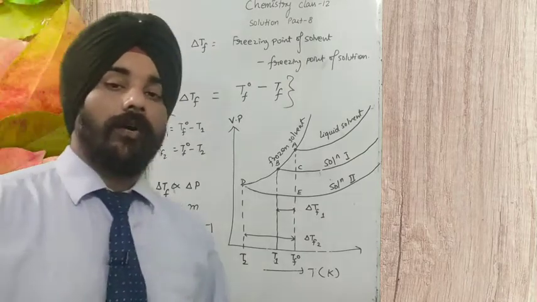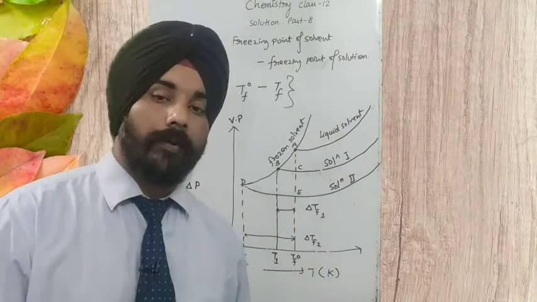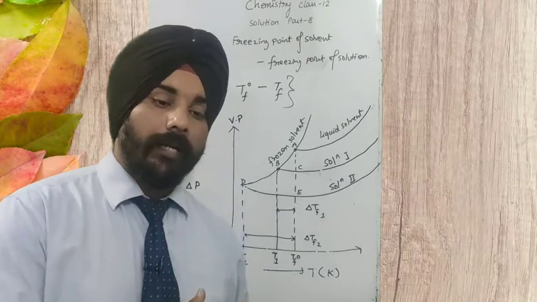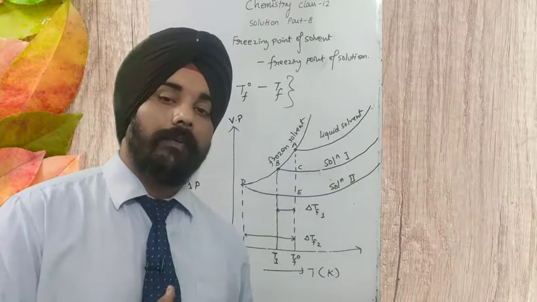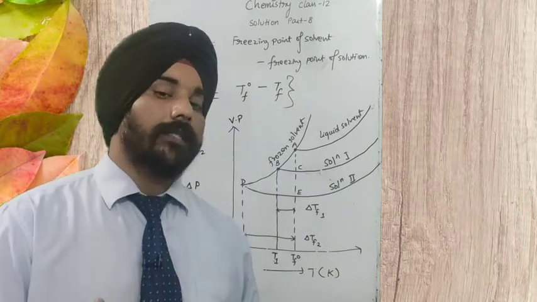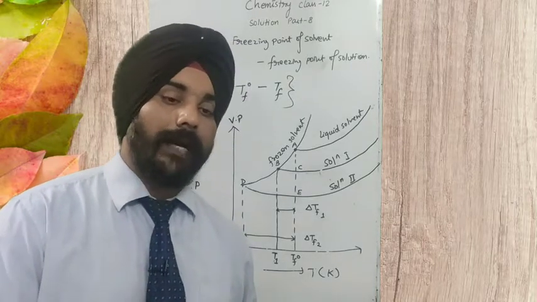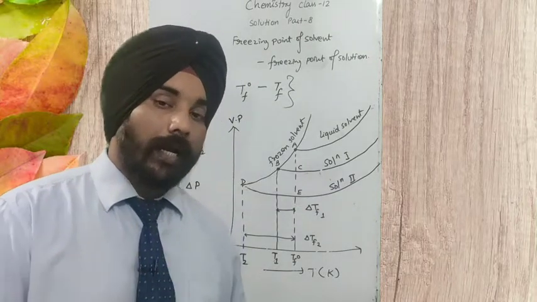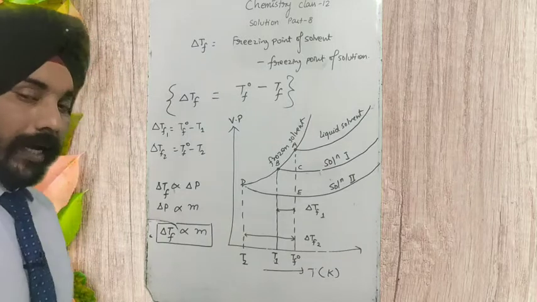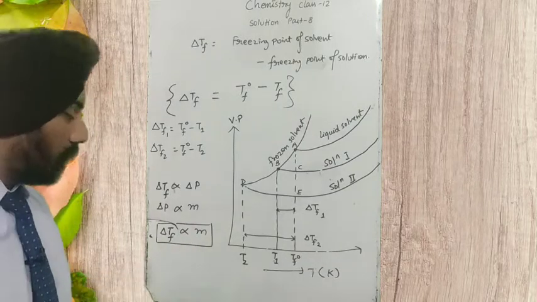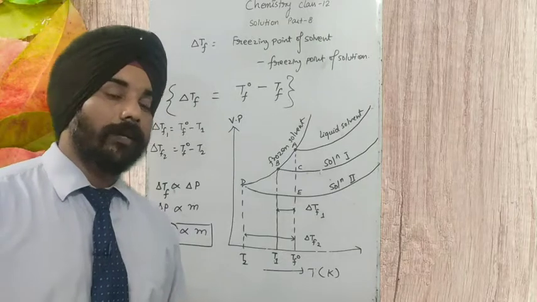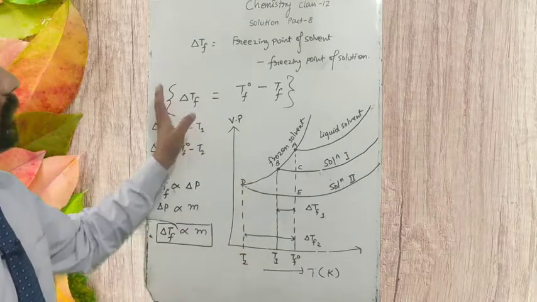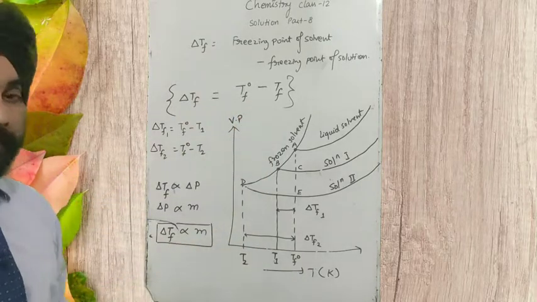depression of freezing point is a colligative property. And I told you the definition of colligative property: the colligative properties are those properties which are directly proportional to the number of particles of solute added into the solution. And the number of particles of solute we can call number of moles, and number of moles per kilogram of solvent is called molality. So here it is directly proportional to the number of moles of solute, and we can say that depression of freezing point is a kind of colligative property. So I have explained all this graphical representation, depression of freezing point, and delta TF is directly proportional to m.